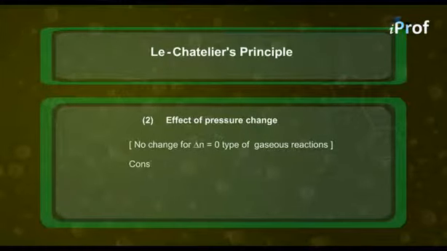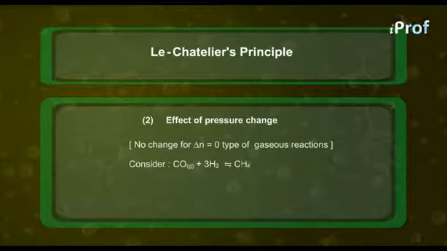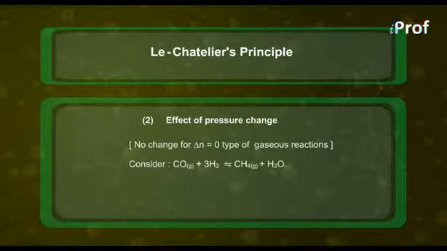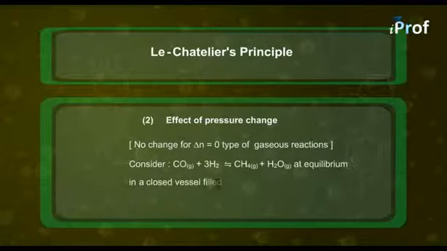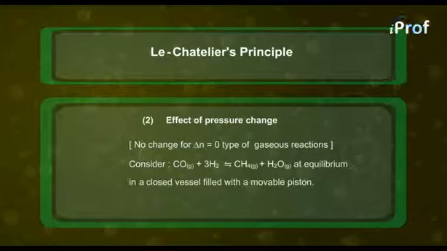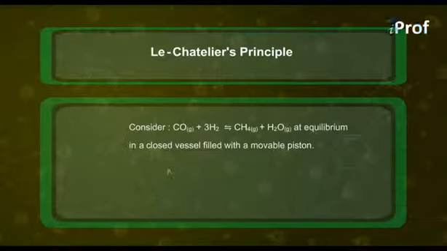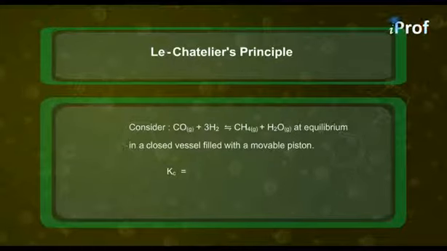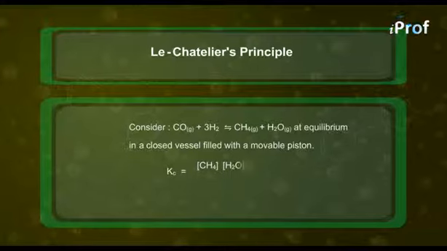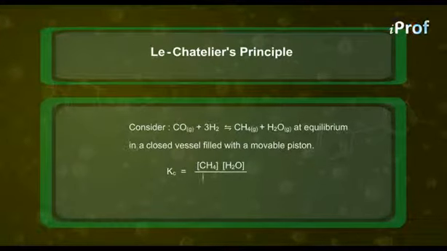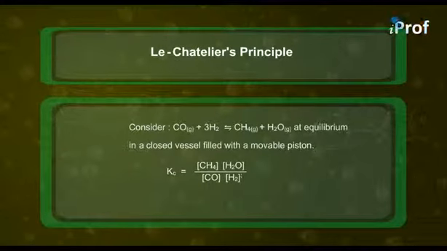For that, consider the reaction CO gas plus 3H2 gas equilibrium CH4 gas plus H2O gas at equilibrium, in a closed vessel fitted with a movable piston. Therefore, according to the law of mass action, Kc will be equal to active mass of CH4 into active mass of water upon active mass of CO into active mass of hydrogen raised to power 3.